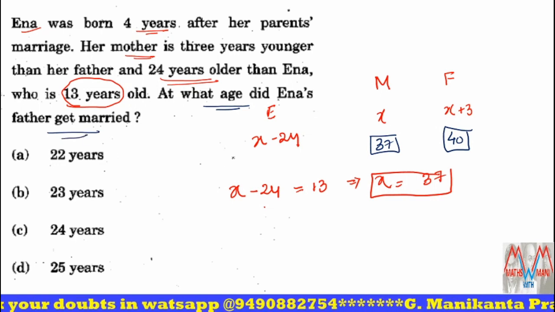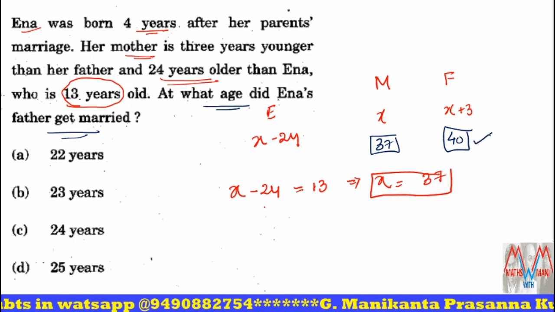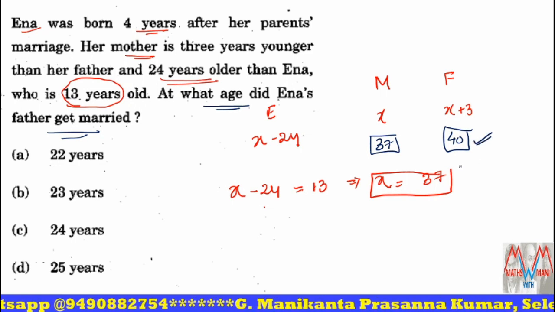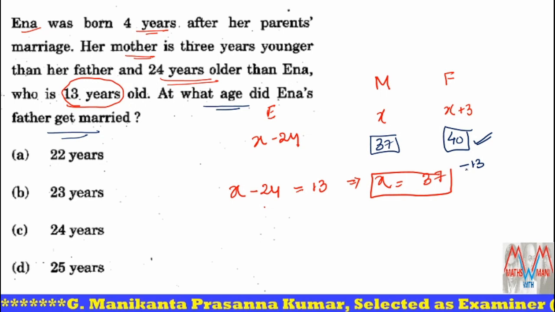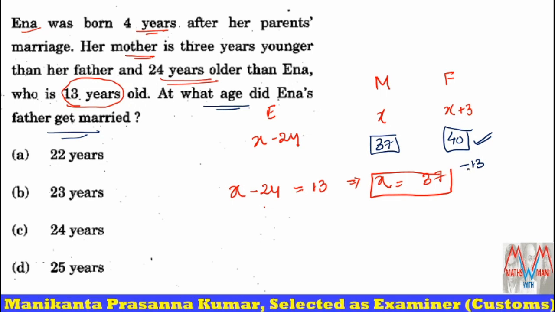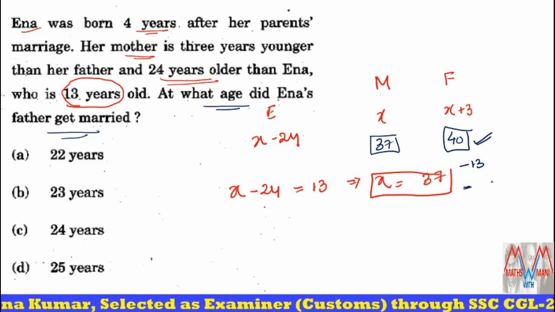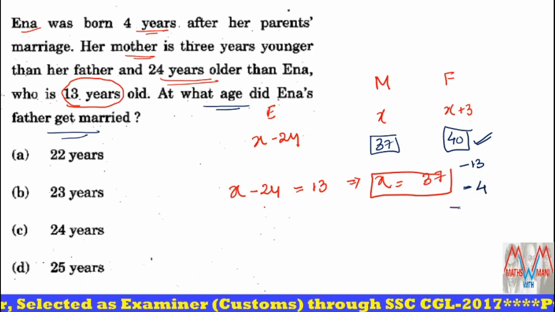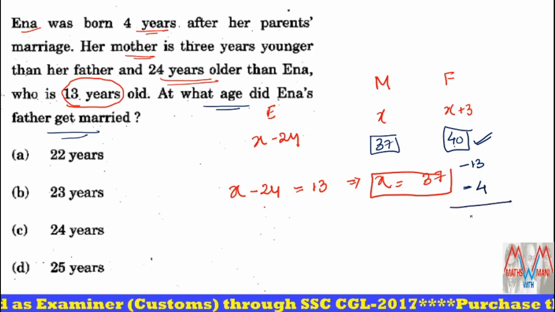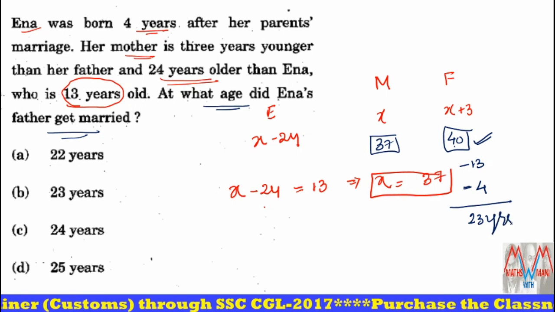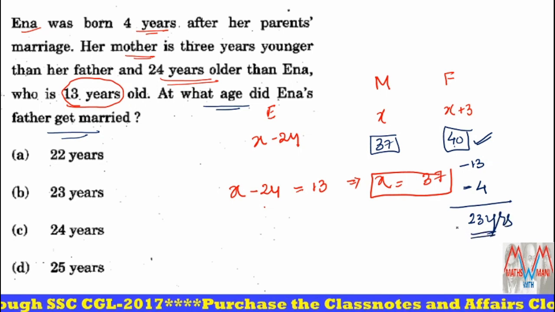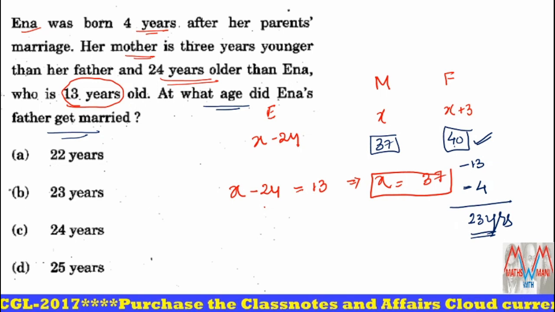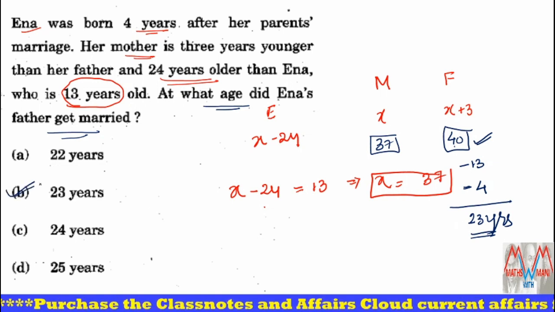Now what is the age of the father? 40. You have to subtract 13 years because that is the age of Ina. But before the birth of Ina, there were 4 years of their married life, so you have to subtract those 4 years also. So 40 minus 17, that is 23 years, is the age of her father when he was married. So what is the answer? 23 years is the correct answer.